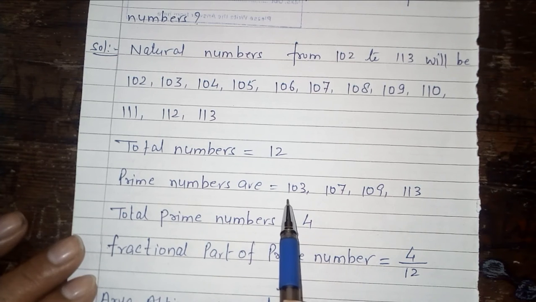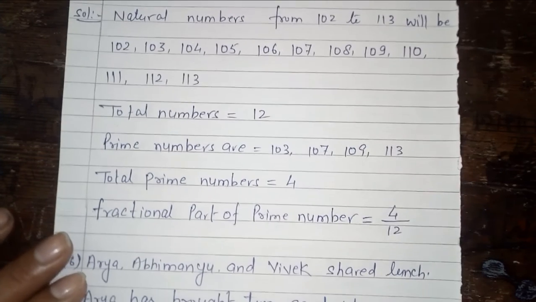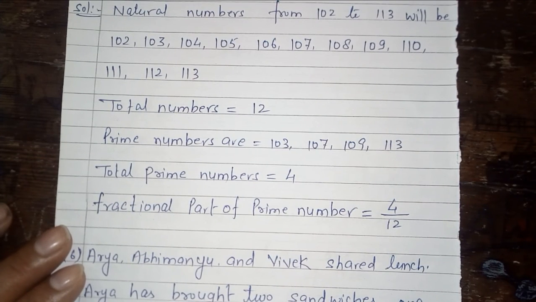So how many prime numbers are there? There are 4 prime numbers. According to the question, now let us discuss the fractional part of the prime numbers. The fractional part of prime numbers will be 4 upon 12. This is the required answer of your question.